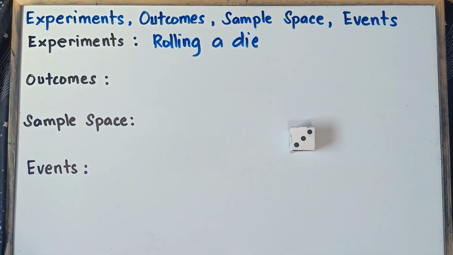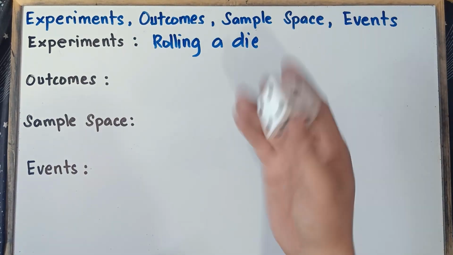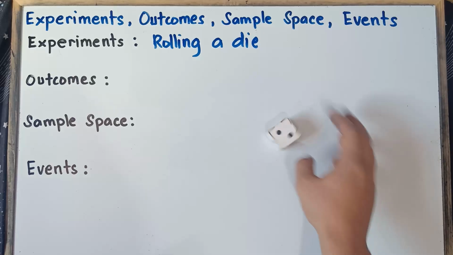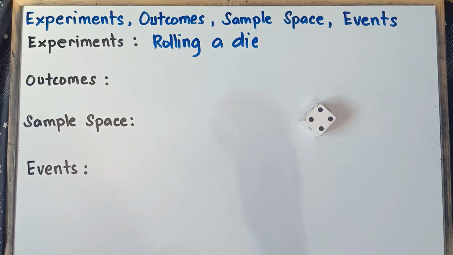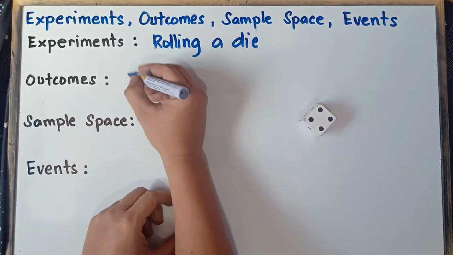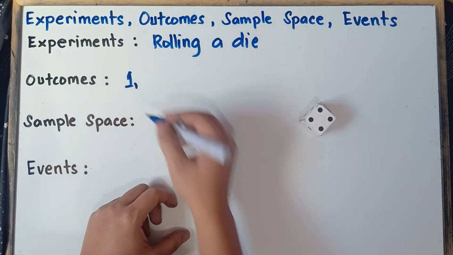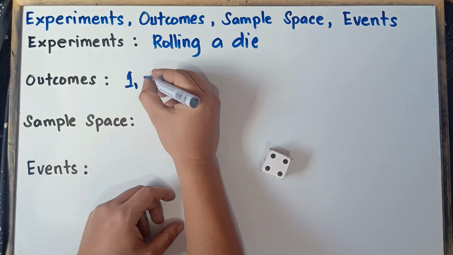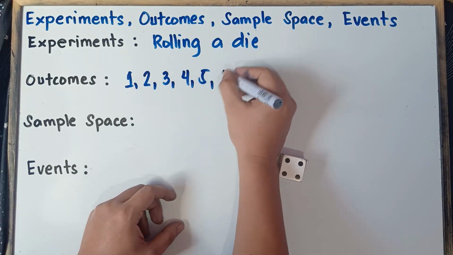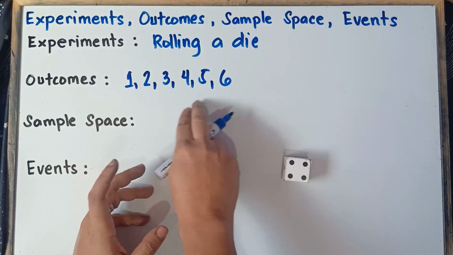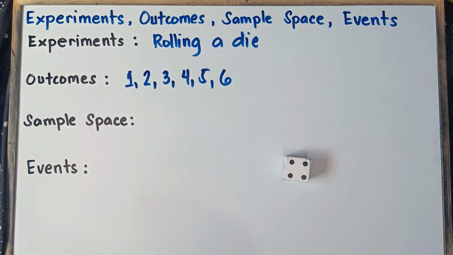Now when you roll a die, class, what are the possible results? Of course, when you roll this die, you can have 2, you can have 4, you can have 3, you can have 5, you can have 6, or 1. So once again, class, the possible results are what we call the outcomes. So therefore, our answer for outcomes, we can have 1, 2, 3, 4, 5, 6. These are the possible results and we call these outcomes.